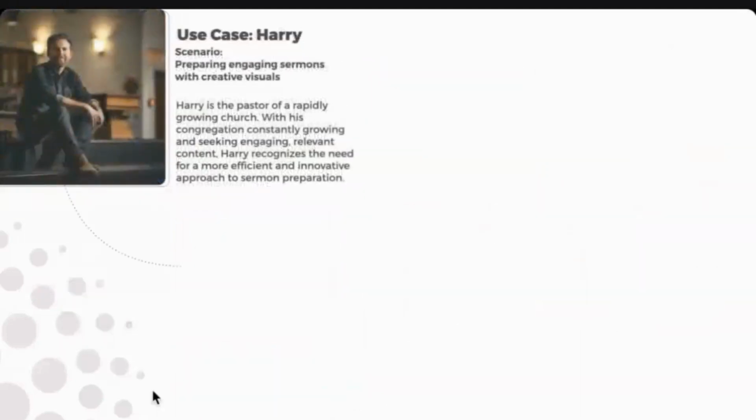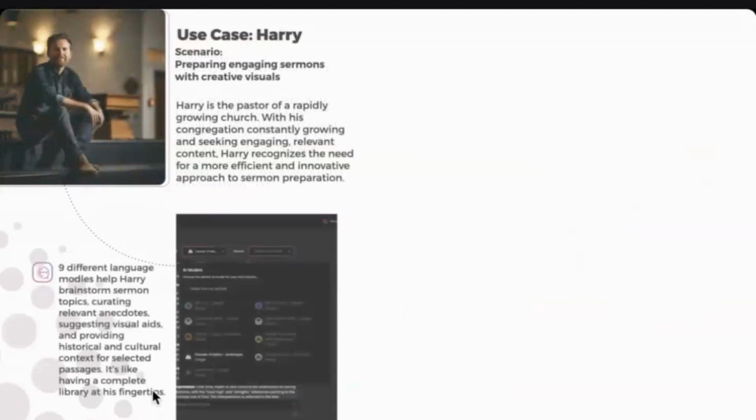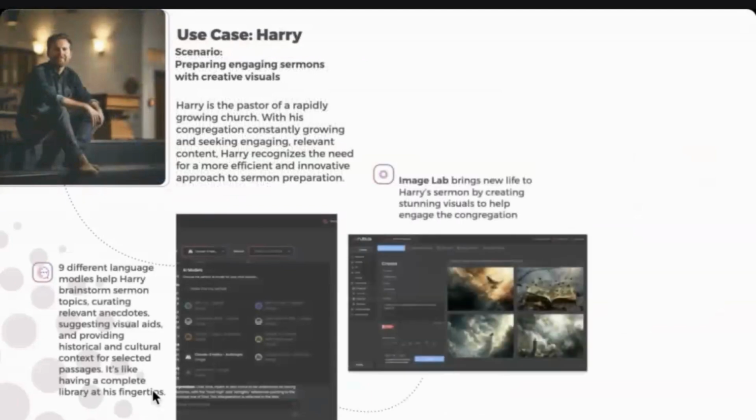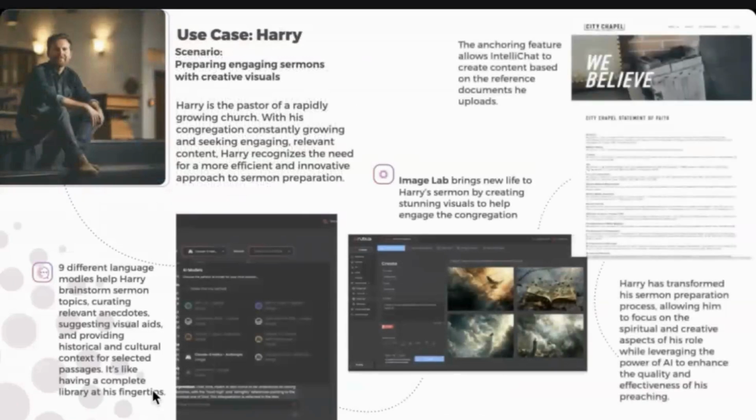Whether you're creating sermons or you're going out and creating public speaking, it's the same thing. Through the 9 different chat models, you can get amazing stuff, create unbelievable imagery. And we also have something called anchoring, where you can take material that you really know is trusted. Let's say you have an HR manual, or some text that you believe has no bias, and it's something that you want to use. You just upload that as a PDF or text file, and then you can get trusted content coming from that specific source. It's called anchoring, and it's all inside of that.